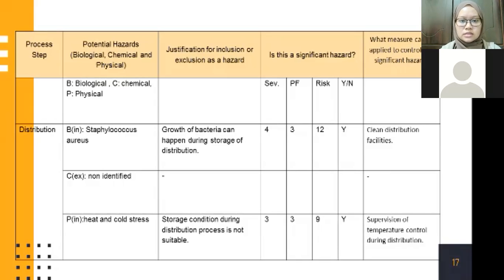And the justification for inclusion as a hazard is that the storage condition during the distribution process is not suitable. Is this a significant hazard? The risk range is at 9, and yes, it is a significant hazard. And the measure that can be applied to control this significant hazard is supervision of temperature control during distribution.